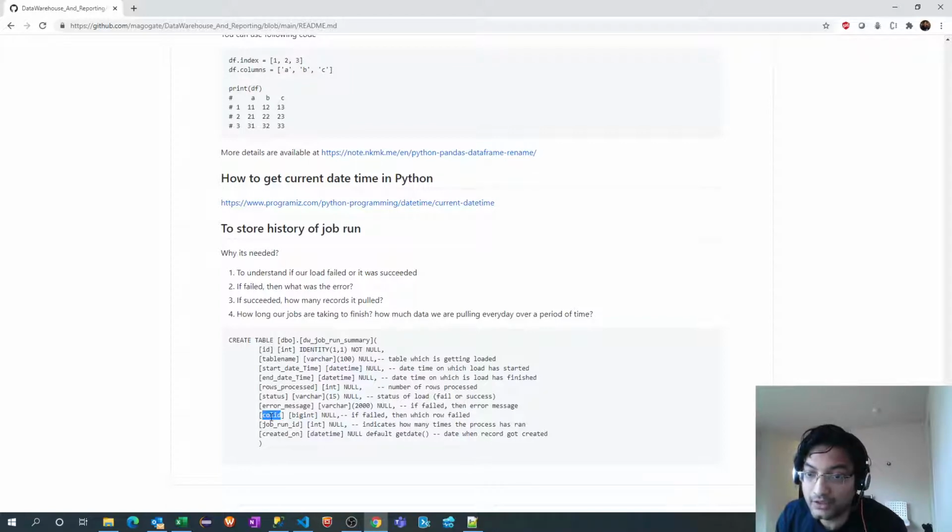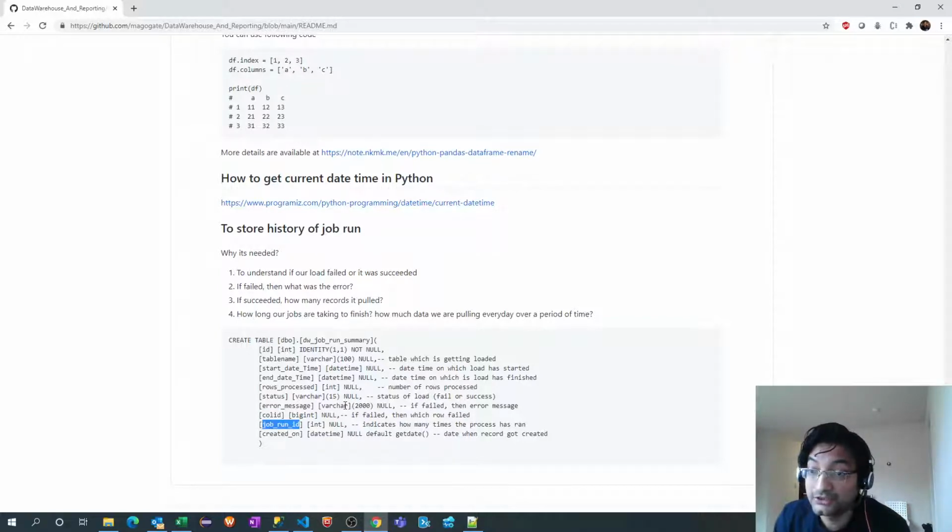Okay, this particular point: if it is failure, which particular row failed. I mean, we cannot really track that. There are different ways to track even the particular column, but we are not going to see that right now in this particular video. But we can at least understand which particular row failed, which particular row is having an issue.